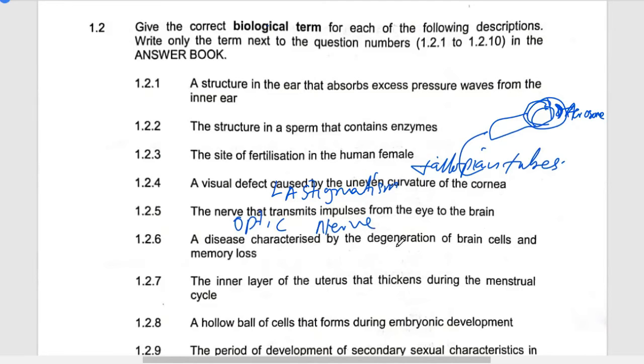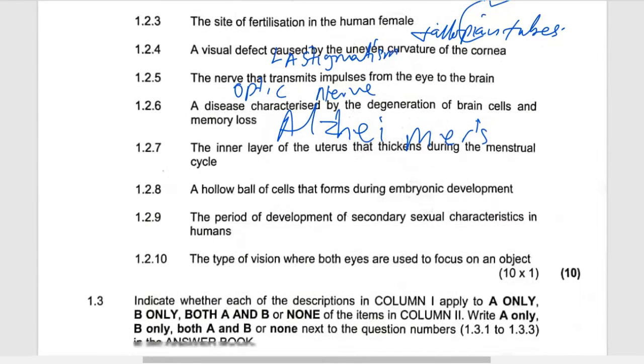The disease characterized by degeneration of the brain and memory loss. So this disease is called Alzheimer's disease. You must mind the spelling of Alzheimer's disease. So this is Alzheimer's disease. The way you pronounce it does not matter, as long as the spelling is correct.